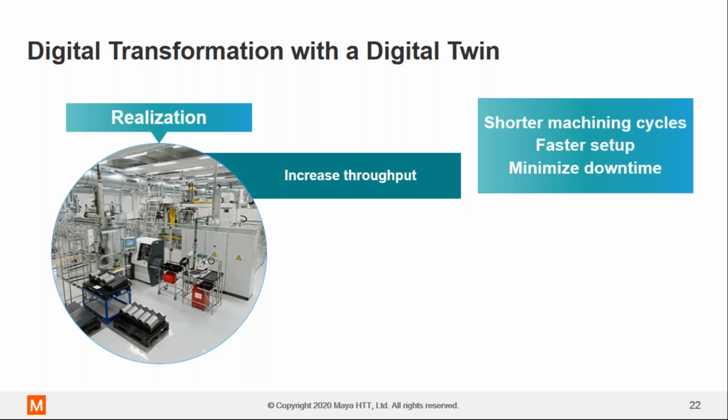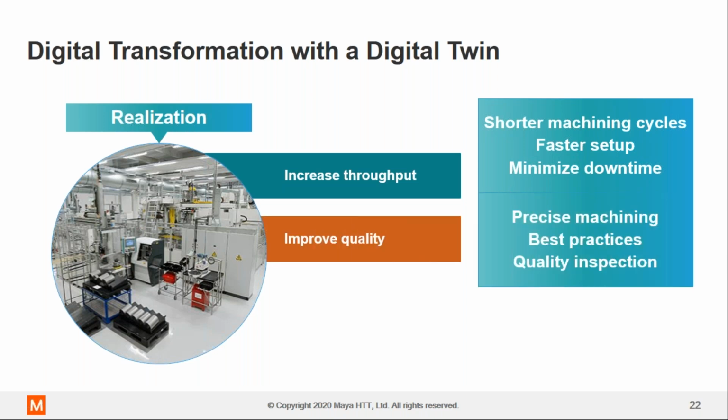And you can increase throughput by shortening machine cycles, faster setup, and reducing machine time. But what we're also seeing is a need to meet higher quality standards. Consistently achieving high quality requires precise machining, better finish, and using best practices to achieve repeatability, which is another element of quality.